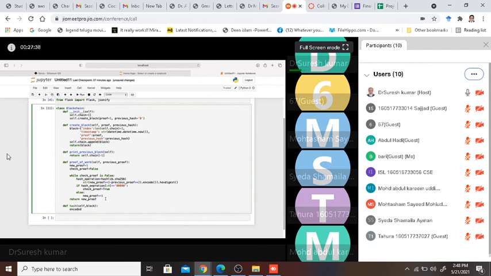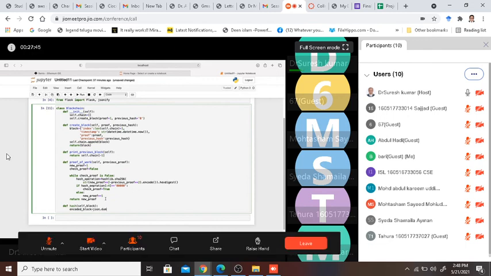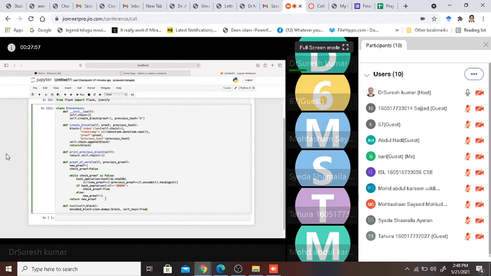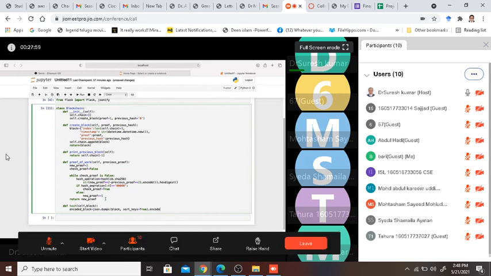Then I say encoded_block is json.dumps of block, and I say sort_keys, I set it to true. And finally, I need to encode this.